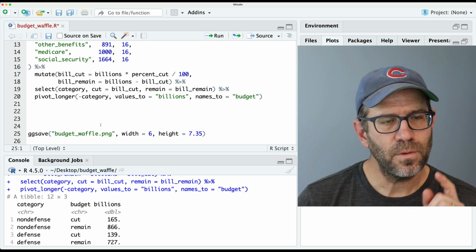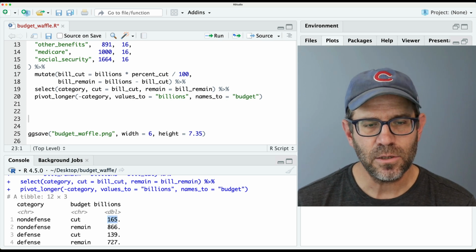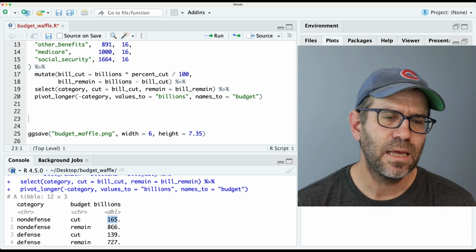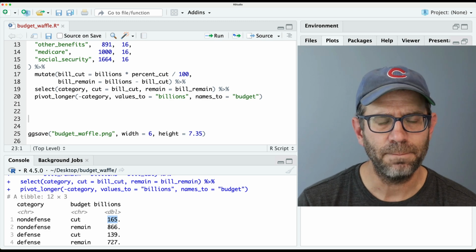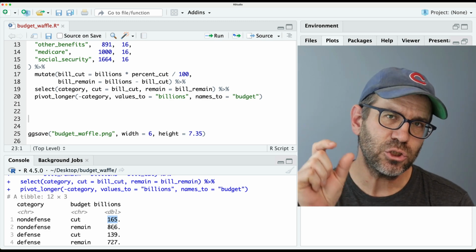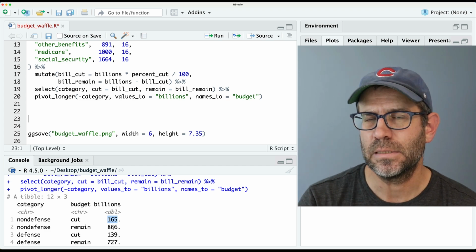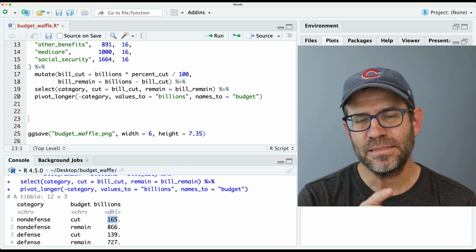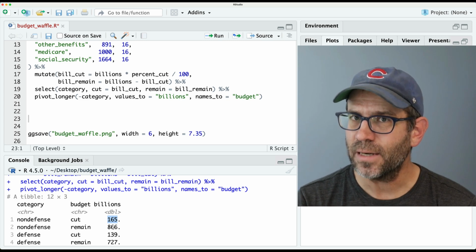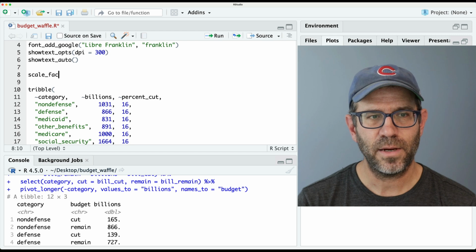All right, so now what I want to do is think about how I can take, say, like 165 or 866 and turn that into a waffle plot. And so the first thing I'm thinking about is that each square in my waffle plot, I want to be $5 billion. So what I'm going to do then is take that billions column and divide it by 5, or divide it by a scaling factor. I'll call it scale_factor.